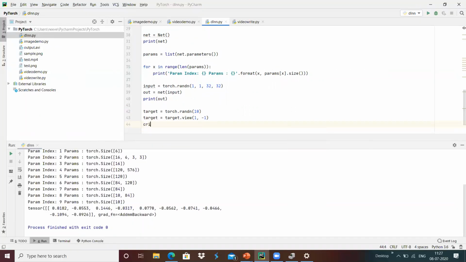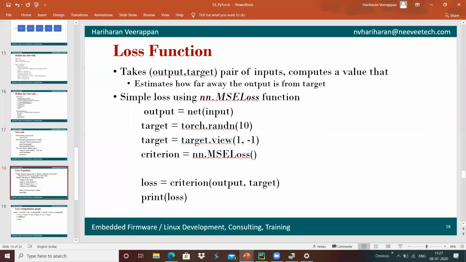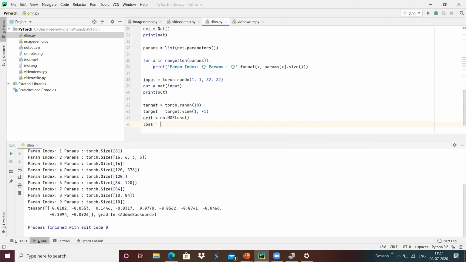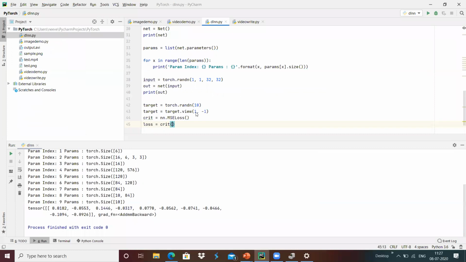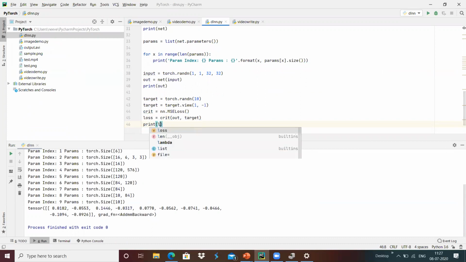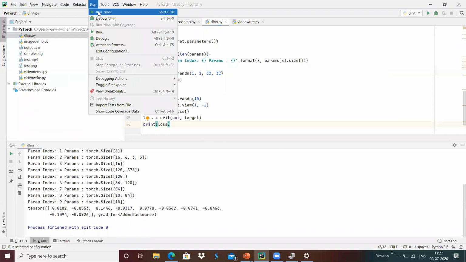For the error loss I'm going to use nn.MSELoss as the criterion, and then loss equals criterion of output comma target, which provides a loss, and we can print the loss information. I'm going to run this.